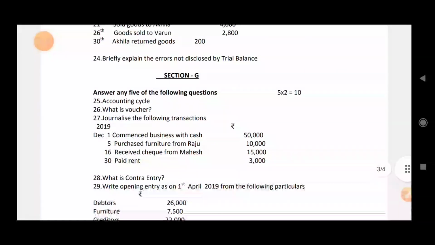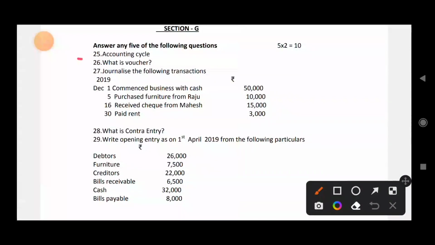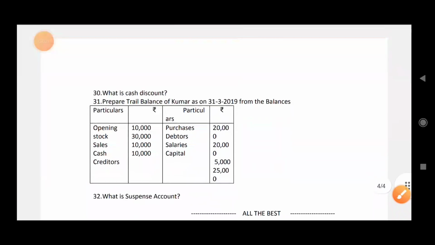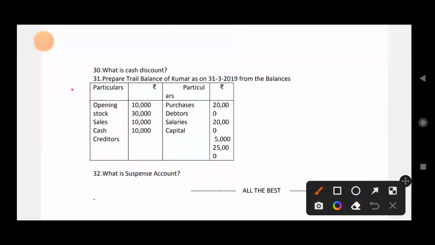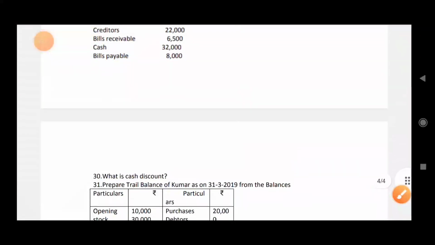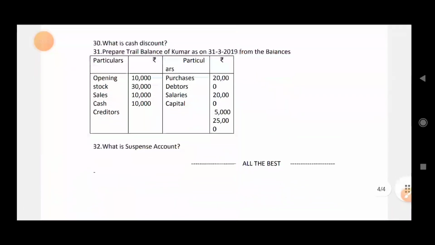This is how your model paper will be. Sometimes there will be one more question, preparation of trial balance also. So in total you will have 8 questions, and you need to write 5, theory plus problems.